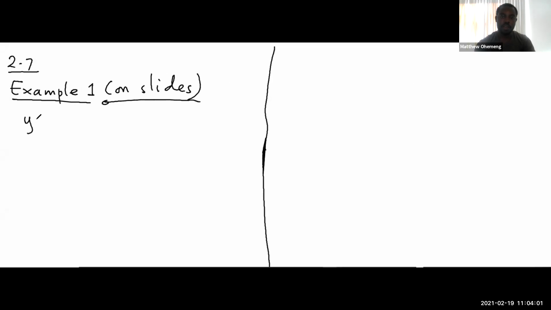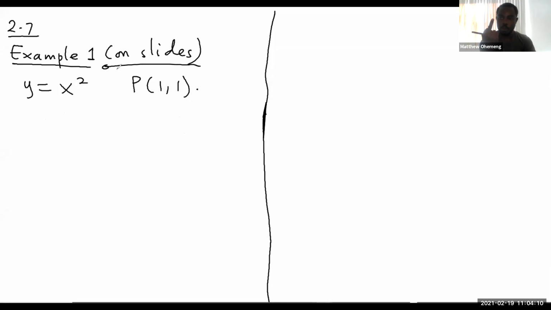Okay, so we have y equal to s squared, right? And then the point is (1,1). Now we know to find an equation of any line, right? You need two things. You need the slope of the line, and you need the point on the line, right? So here we have the point, but we don't have the slope. But we know a formula that we can use to compute the slope, right? So what is the formula? So that's all we need to know, right?